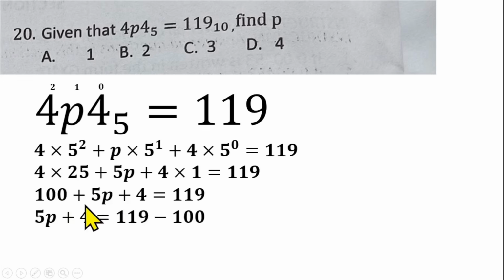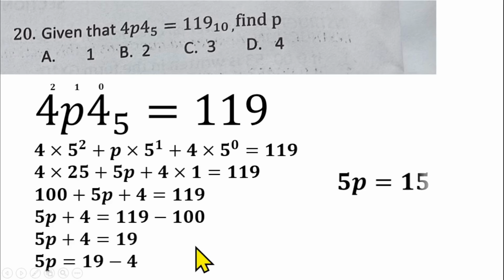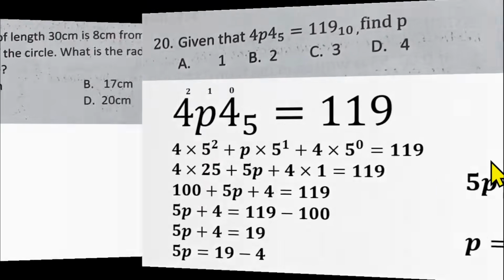Then you have 5p equals 119 minus 104, and that should give us 15. Then p will be equal to 3 if you divide both sides by 5, and that makes option C the right answer for question number 20.